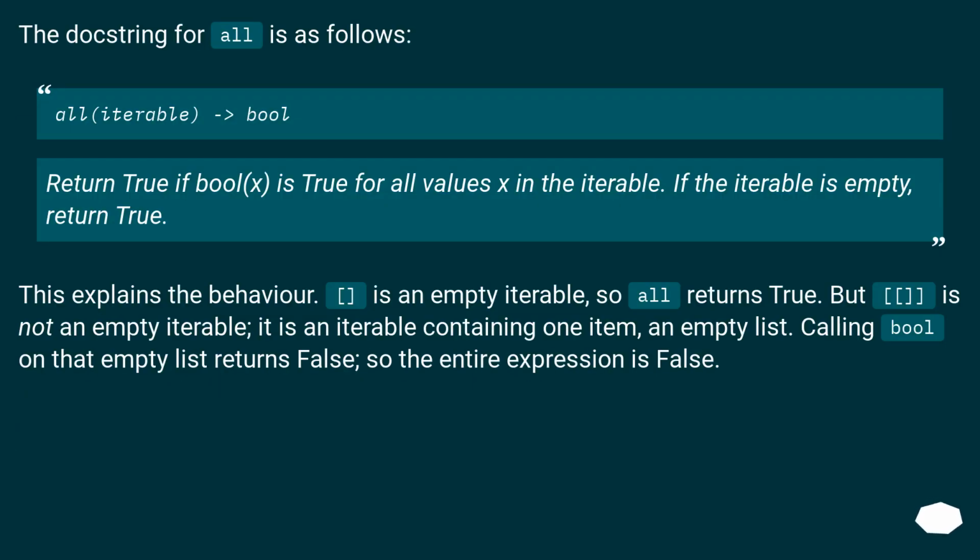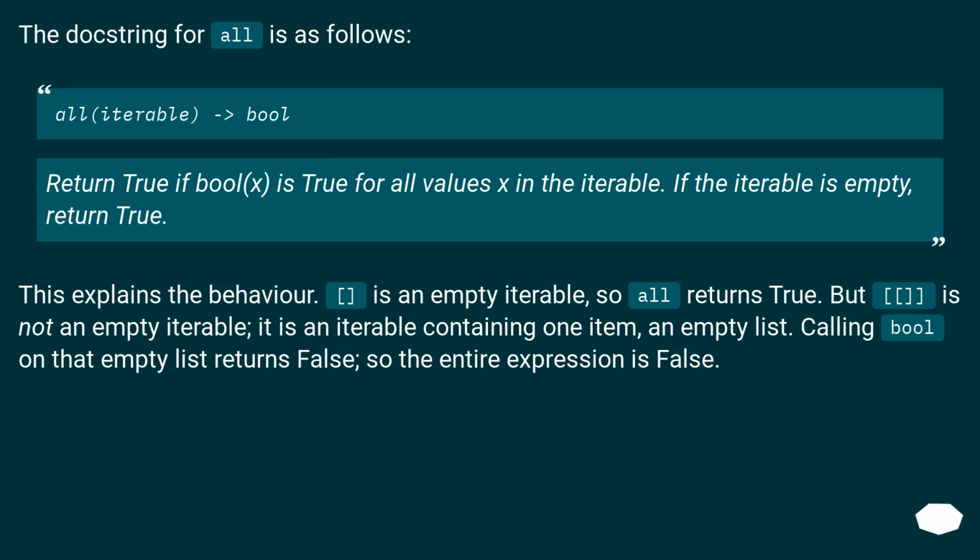The docstring for all is as follows. all(iterable) -> bool. Return true if bool(x) is true for all values x in the iterable. If the iterable is empty, return true. This explains the behavior: the empty list is an empty iterable, so all returns true.